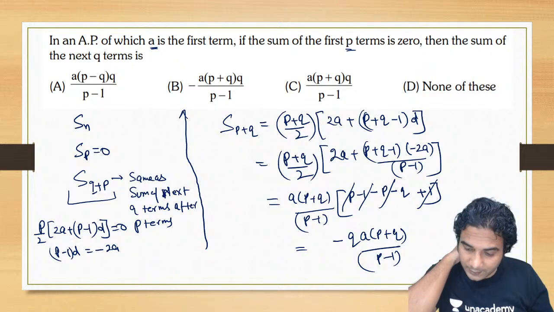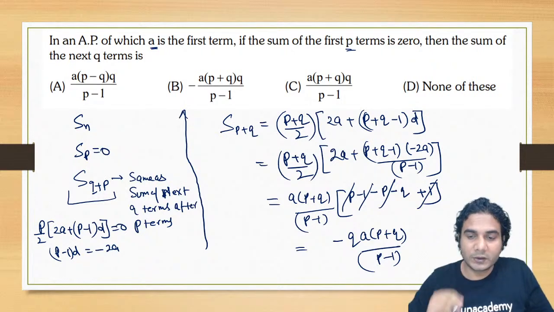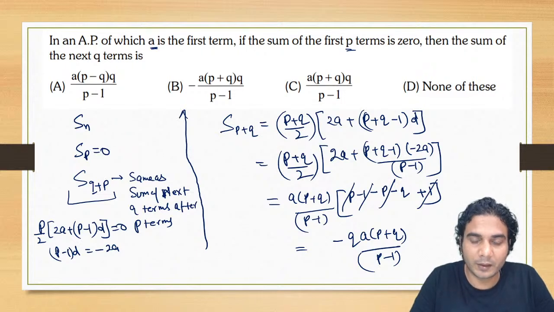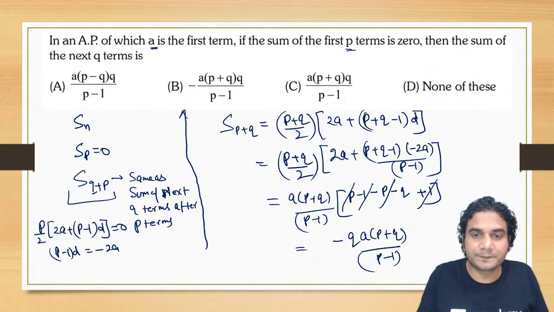It is B. So yes, Sakshi, your answer is correct. Subhash, you made a mistake. You missed a minus sign somewhere. All right, so I hope it is clear.